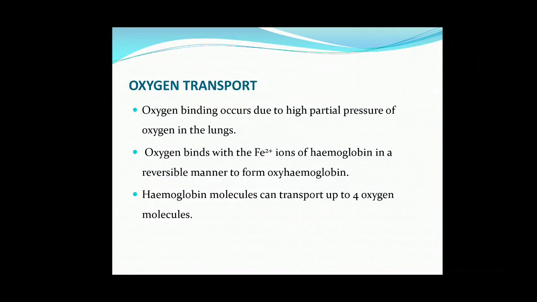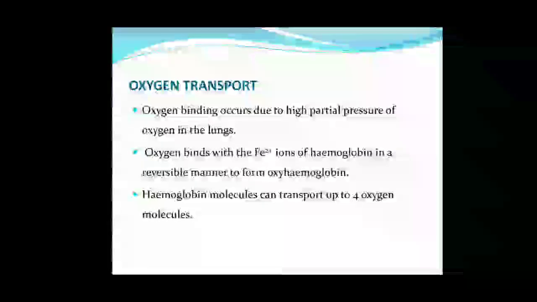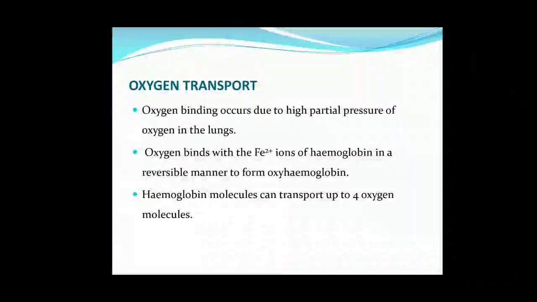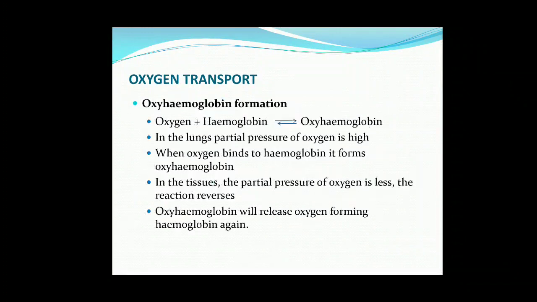Hemoglobin molecules can transport up to 4 oxygen molecules. So each hemoglobin molecule can carry 4 oxygen molecules. So the main points of this oxygen transport: it depends upon the partial pressure of oxygen in the lungs. Then oxygen binds to the iron part of hemoglobin and forms oxyhemoglobin, and oxyhemoglobin can again change into oxygen plus hemoglobin, and each hemoglobin molecule can transport up to 4 oxygen molecules.